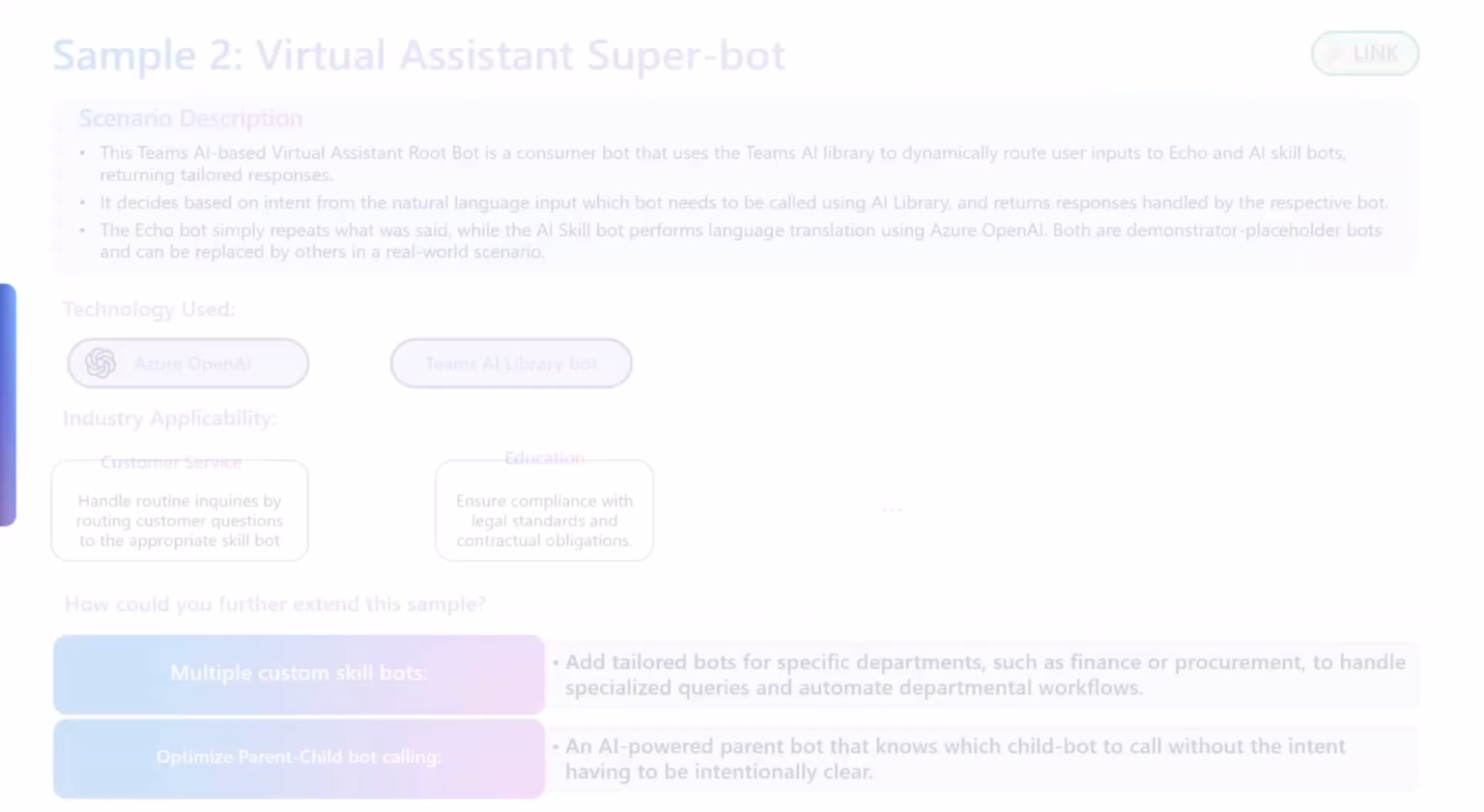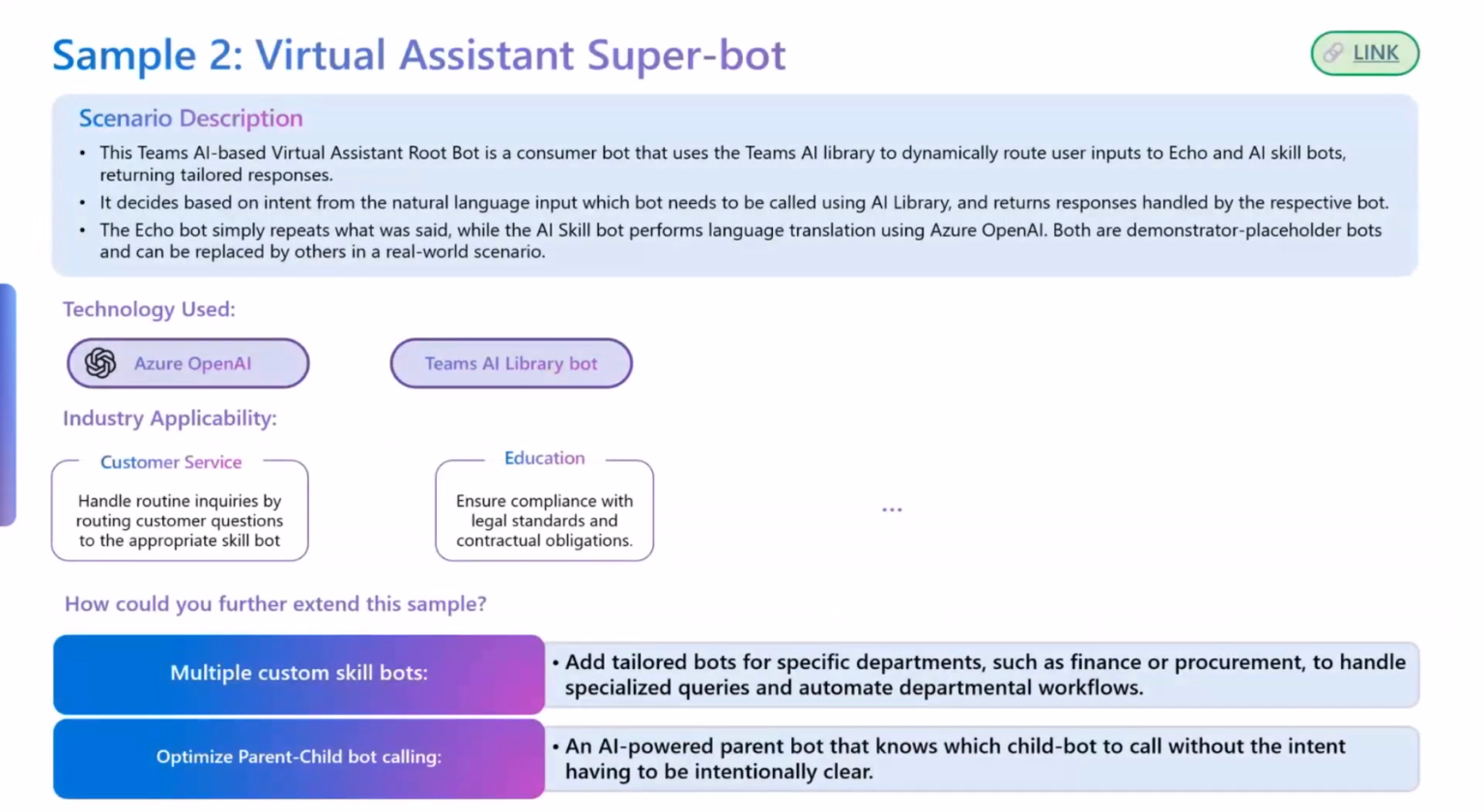So with that, I think we'll get into what the sample actually is for today. The sample for today, like I said, is an AI virtual assistant superbot. Why we're calling it a superbot is because it helps call other subbots, or if you want to call it a parent bot, then it helps call other child bots. How it does that is it basically uses AI to figure out the intent. And what I'll show you in a demo is that you don't have to necessarily tell it exactly which bot to call, but it actually understands dynamically.